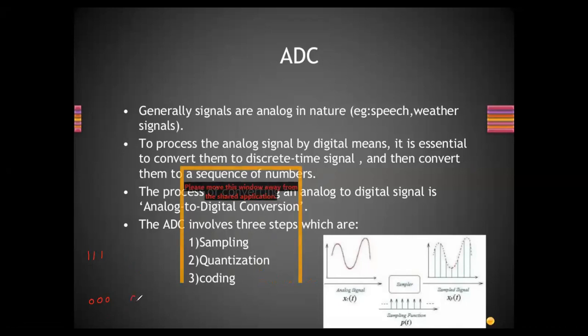Suppose 0 is for 0 volt and my maximum amplitude is 5 volts. That means the in-between values are assigned to the in-between levels of the signal. So what is the meaning of coding? Coding is basically assigning binary values to the analog sampled signal. So that is sampling, quantization and coding. I hope this is clear.